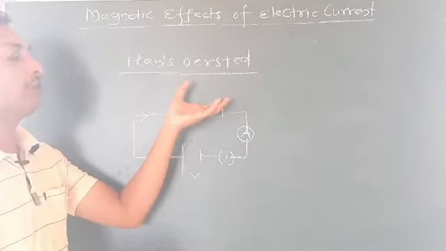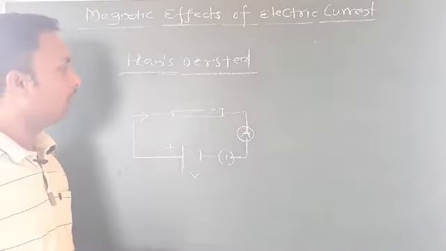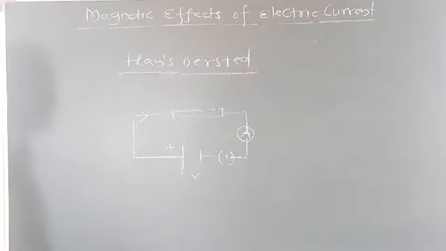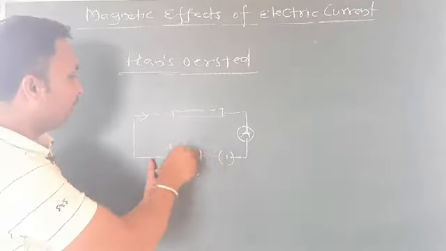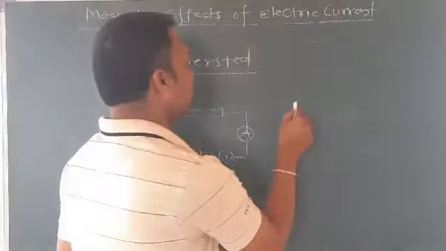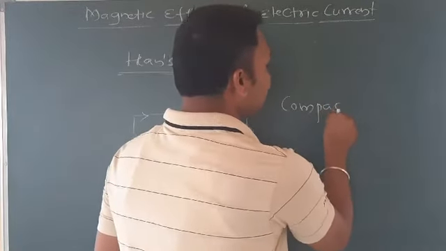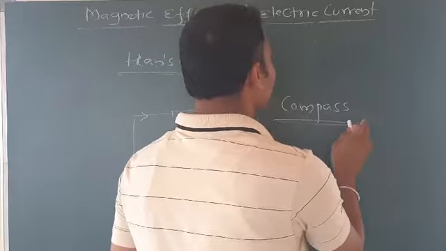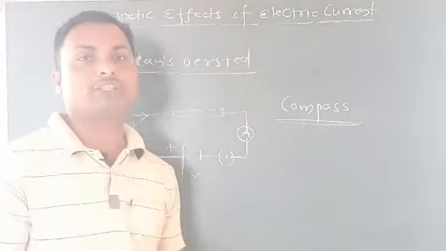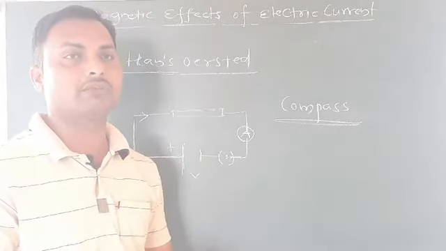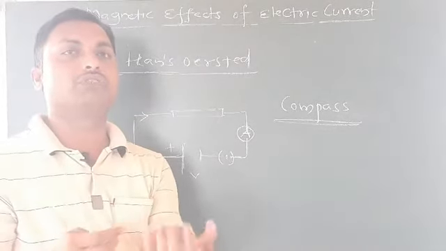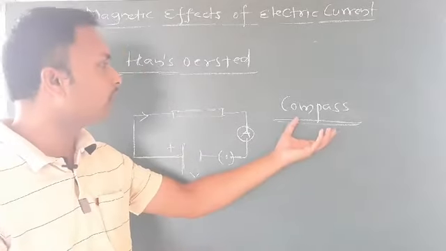While Hans Oersted was doing some experiment in his lab, he got one amazing, interesting thing. While doing this, he took one compass. Do you know what is meant by a compass? It is one instrument, you know it very well. It will show us the direction of north and south. If you take a compass and suspend it freely, it will always show us the north and south direction.